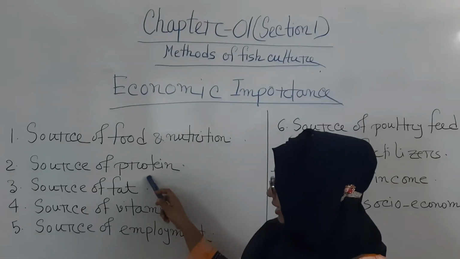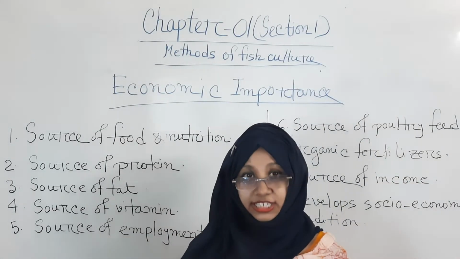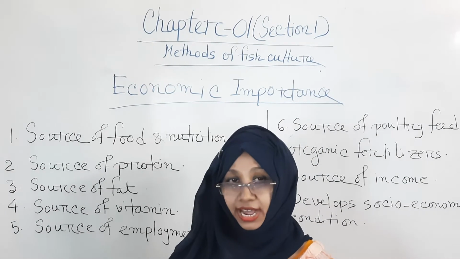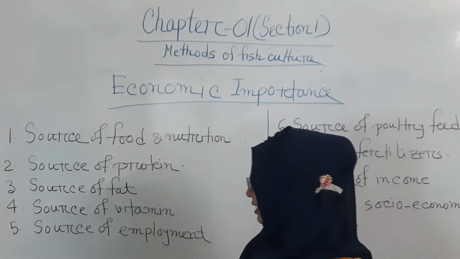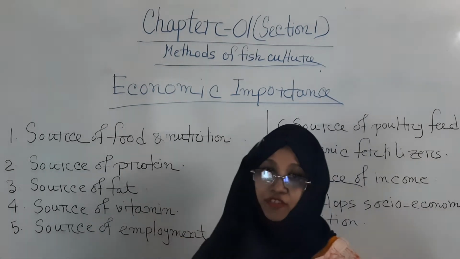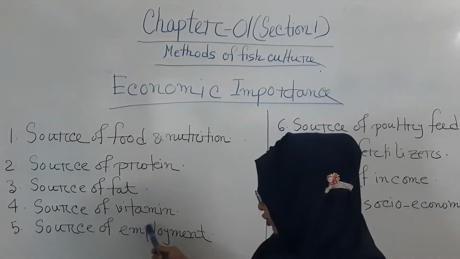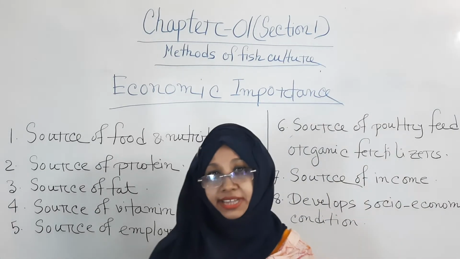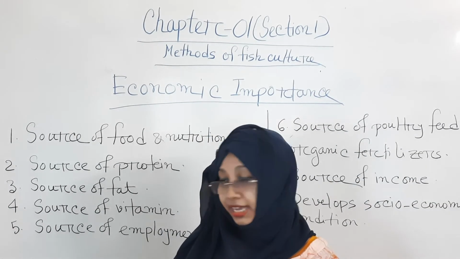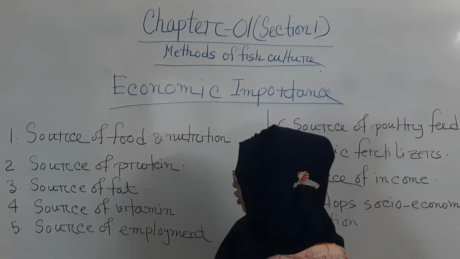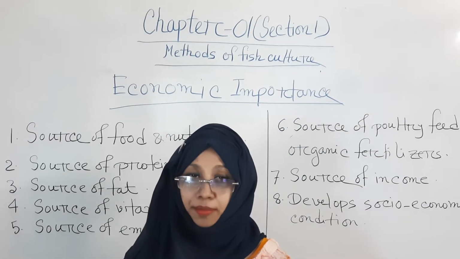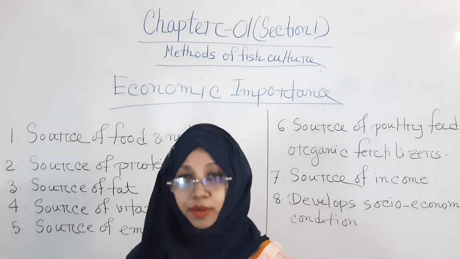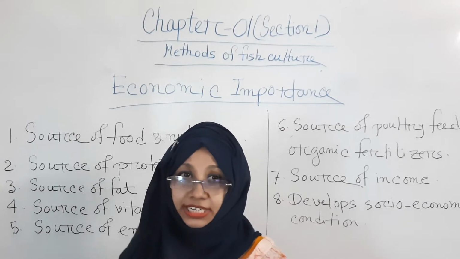Number 2, source of protein. This is full of protein, and it is the main source of protein. Number 3, source of fat. Number 4, source of various vitamins such as A, B, C, D, E, K. Number 5, source of employment. By fish culture, the employment problem can be removed and poverty alleviation can be done.